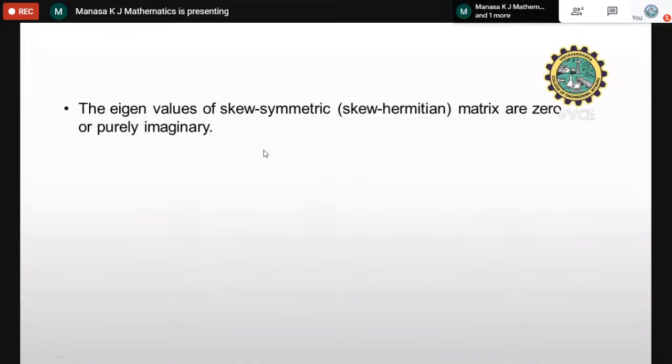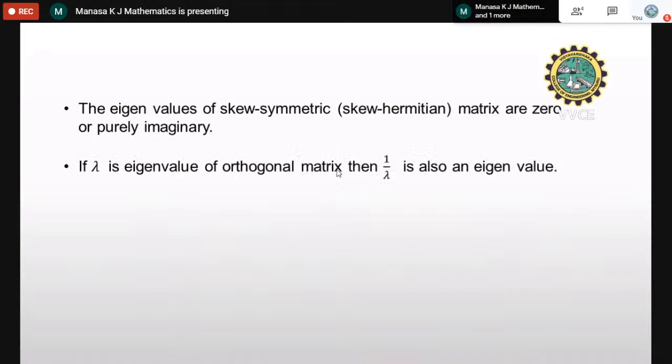Whereas the eigenvalues of a symmetric matrix are real and the eigenvalues of a skew symmetric matrix are 0 or imaginary. You just check whether the given matrix is symmetric or skew symmetric. Based on that, you can find out whether the eigenvalues are real or imaginary.